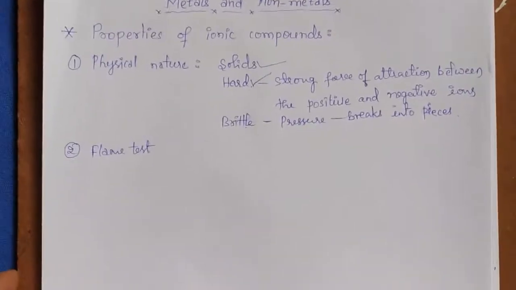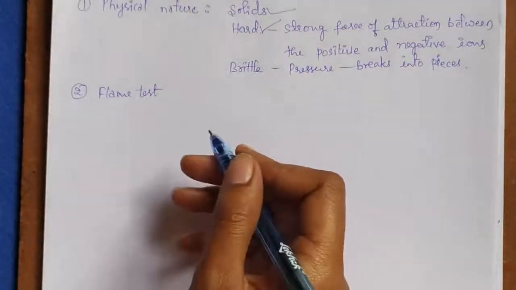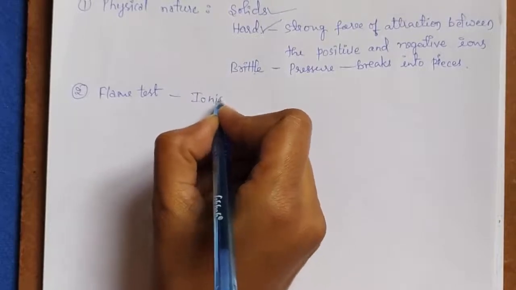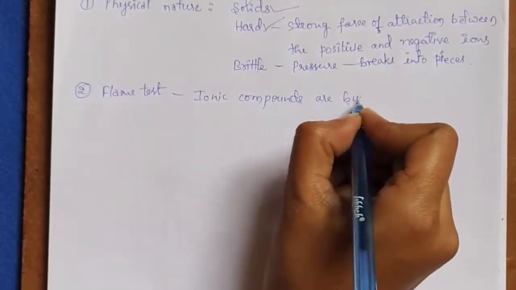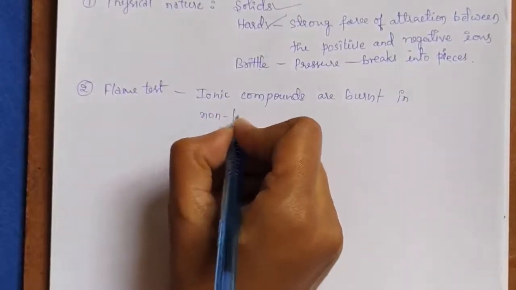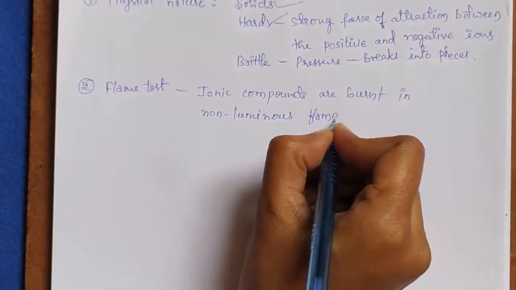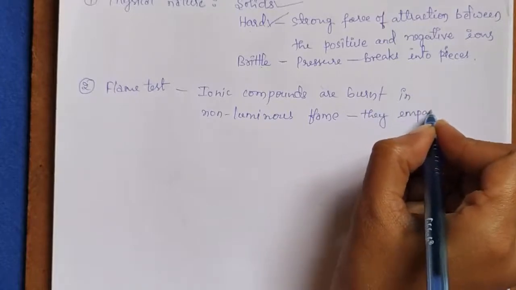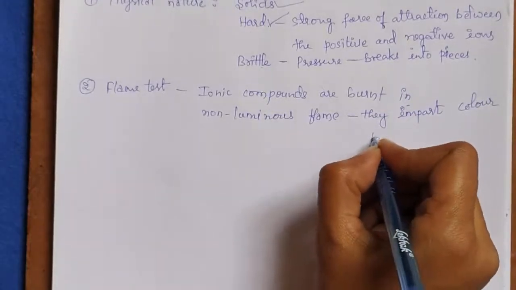When these ionic compounds are heated or burnt in a non-luminous flame, they impart color to the flame.